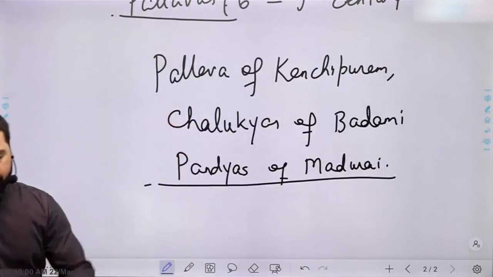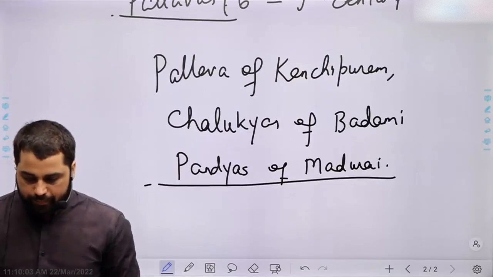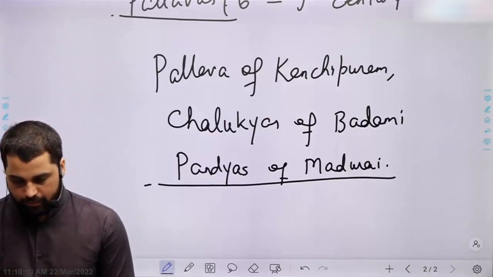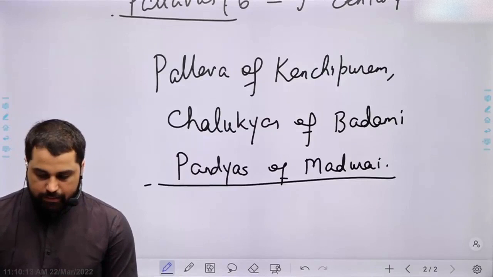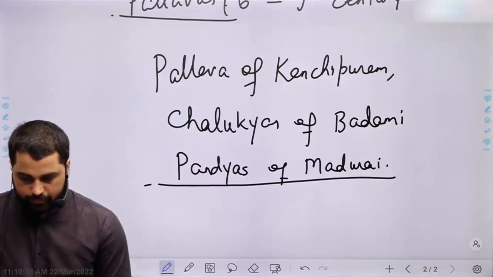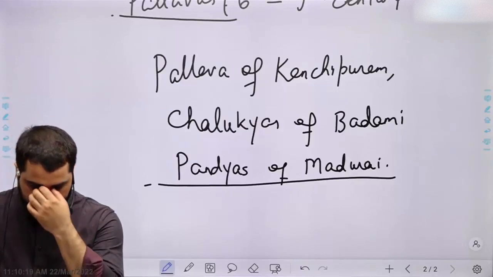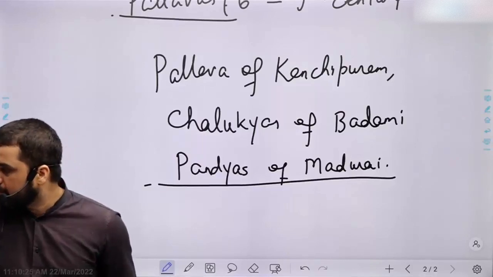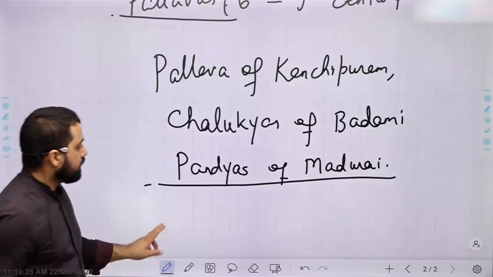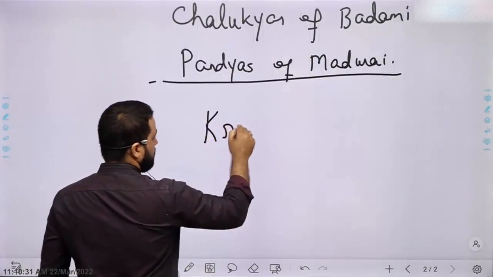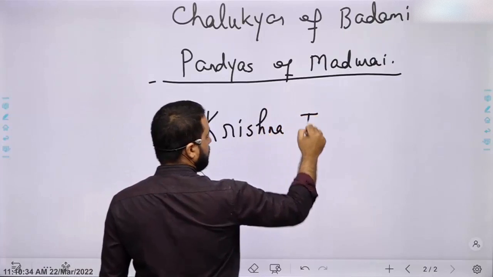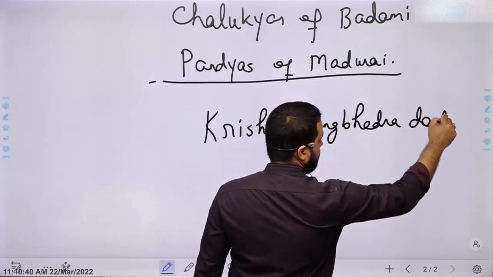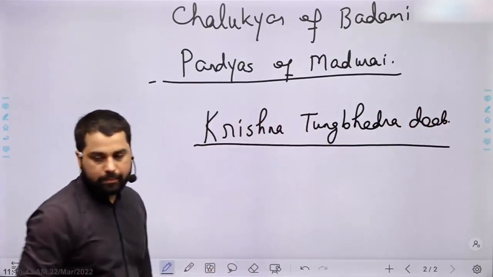Pallavas and Chalukyas, write down, Pallavas and Chalukyas fought many battles over the supremacy of Krishna Tungabhadra Doab.